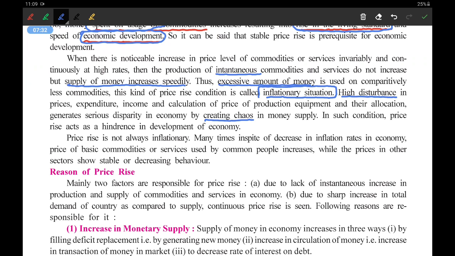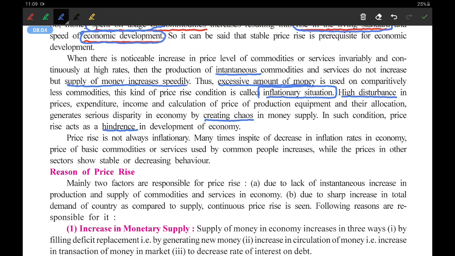In this particular condition, those people who have money will have more money, and those people who do not have money will have even less. In such a condition, price rise acts as a hindrance in development. Hindrance means a blockage in the development of the economy, and that's why price rise is also not good if it is done on an immediate basis. So constant and continuous price rise is not good.